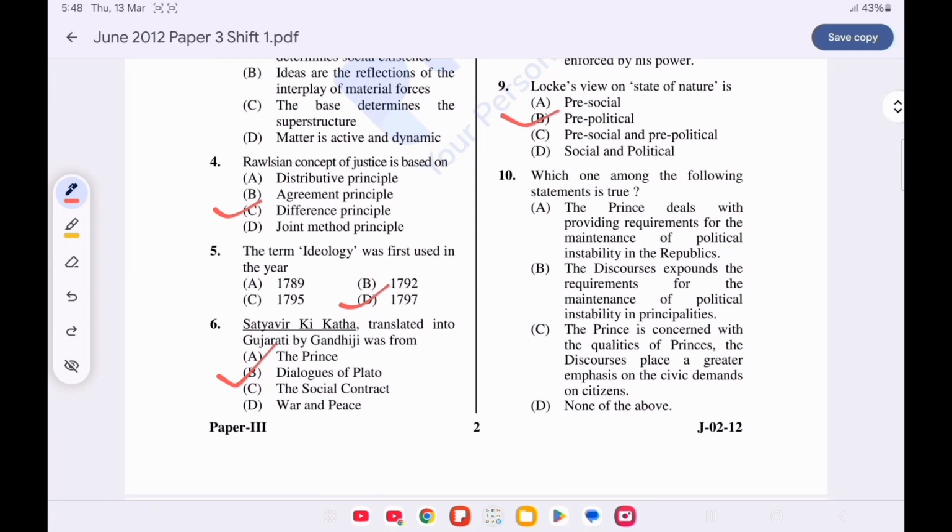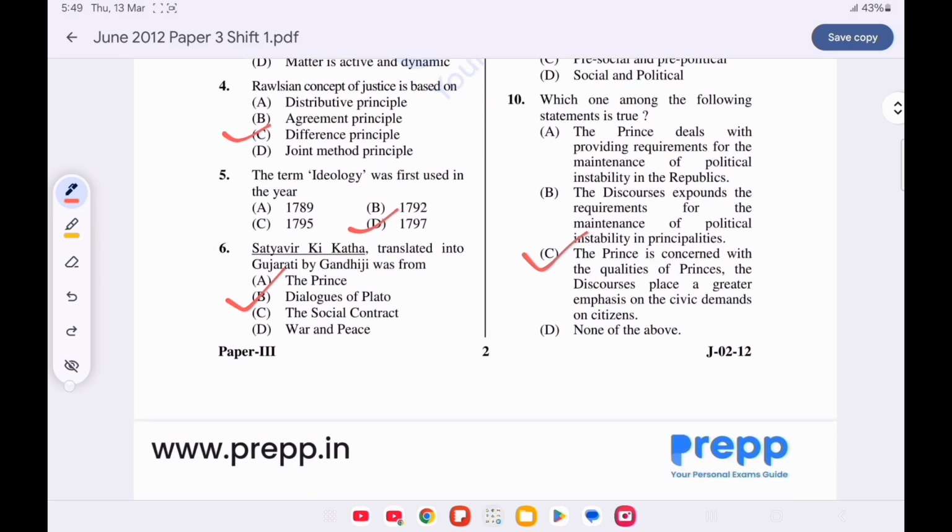Question number 10. Which among the following statement is true? Option C is correct. The prince is concerned with the qualities of princes. The discourse places a greater emphasis on the civic demands on citizens.